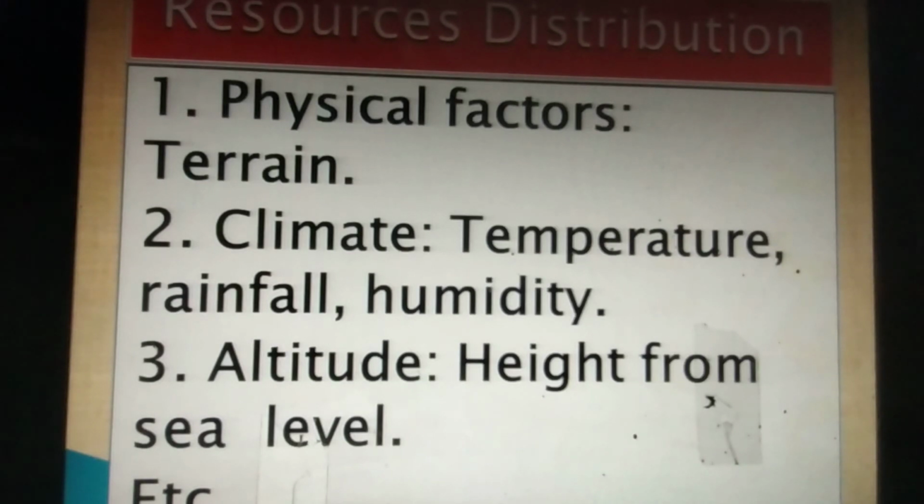Third one is altitude or the height from the sea level. That is also a main factor. If any area is on a height from the sea level, its temperature is low, and in that area resources might be different from the plains.